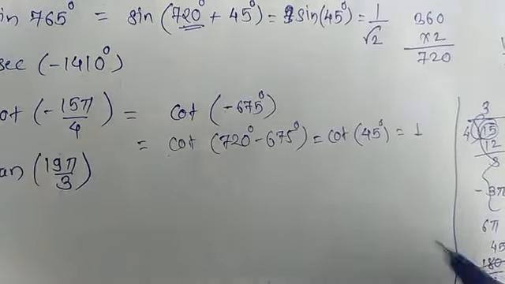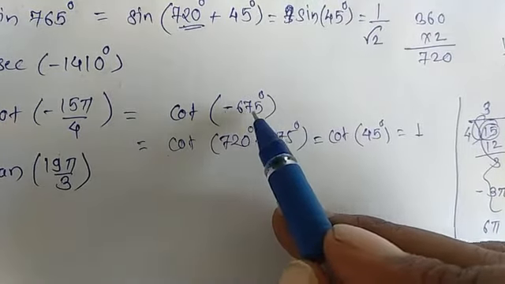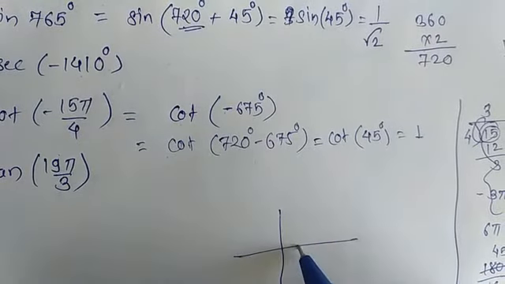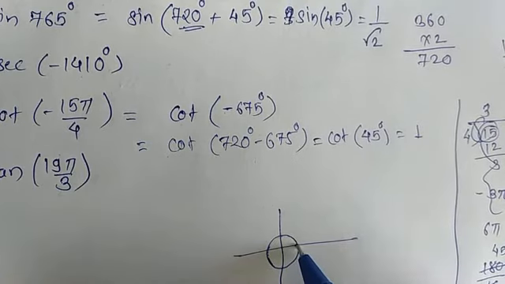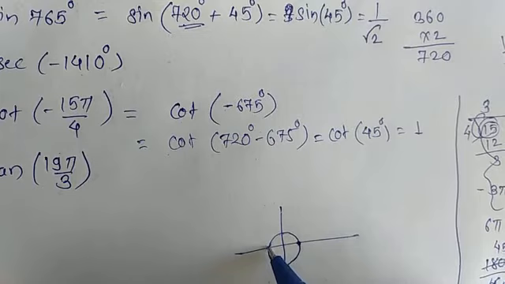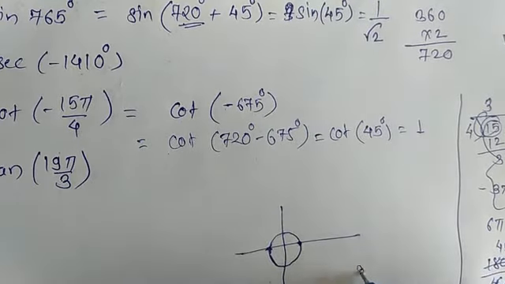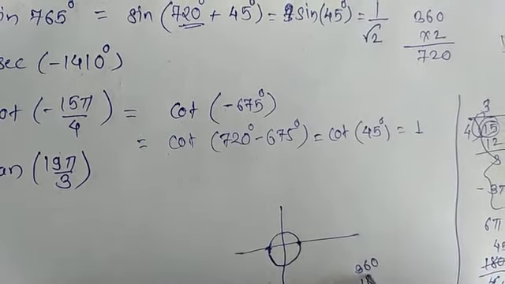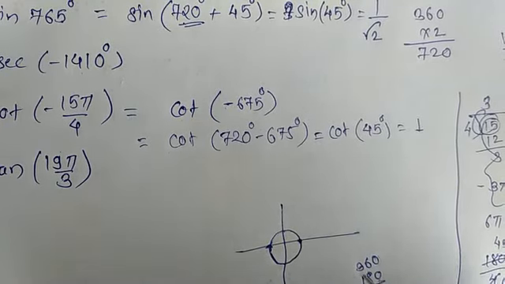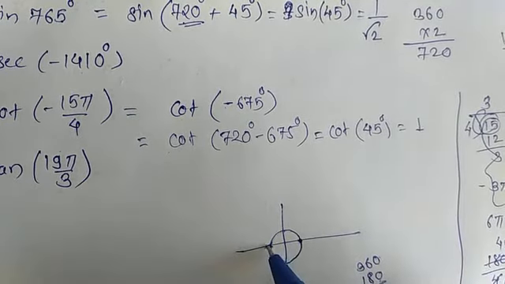Or you can see that here it is minus 675 degree. If we draw the negative rotation, the first rotation is 360 degree. After that it is 360 plus 180, which is 540, so here it is minus 540 degree.